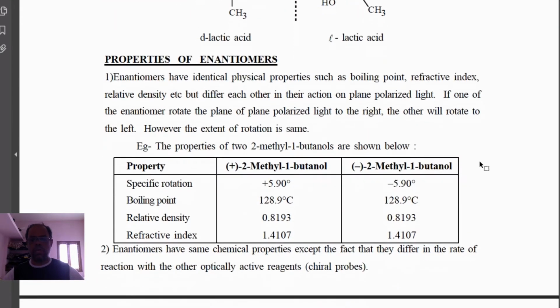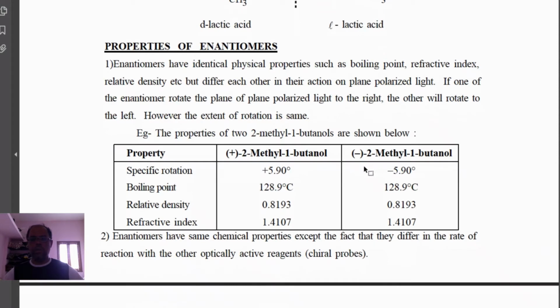You see here an example, 2-methyl-1-butanol. The boiling point is the same, the relative density is the same, and the refractive index is the same. Only the direction of rotation differs, in opposite directions, and all the chemical properties are also the same.